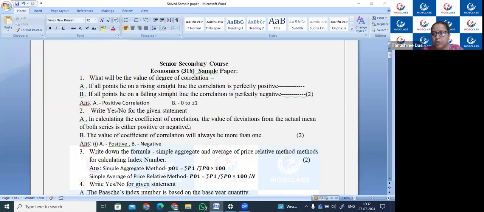In the correlation chapter, if all points lie on a rising straight line, the correlation is perfectly positive. And the second question is, if all points lie on a falling straight line, the correlation is perfectly negative. So what will be the value of degree? For the first, it is a positive correlation. Answer is given. And for the second, it is perfectly negative correlation.